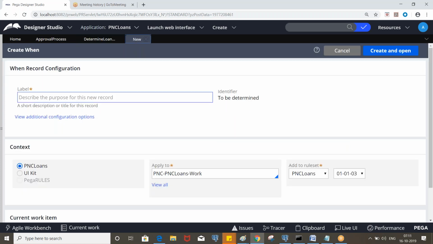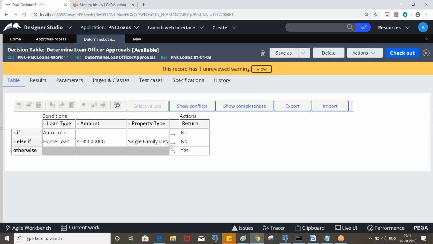But Satya, in the current version, the decision tree is also allowed for delegation, right? Yeah, in the current version it is also allowed, but decision tables are easier compared to trees. So if we are able to do it using the table, then don't go for a tree.